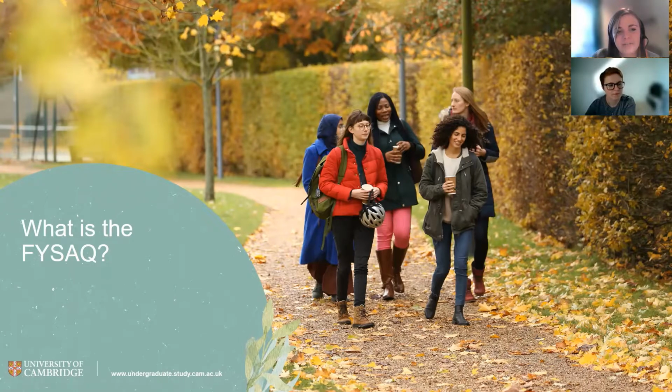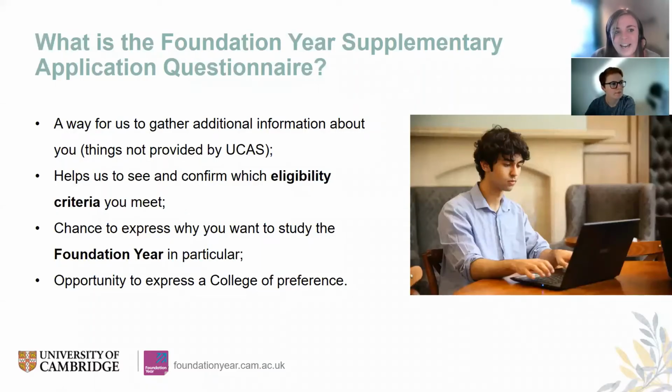The FY SAC is essentially just an additional questionnaire that we send out after you've submitted your UCAS application to us. This allows us to gather additional information that you have not provided on your UCAS application. So for example, for the foundation year in particular, this means that we will ask you to submit your eligibility evidence, which I think Alex will talk about later on in the video. It's also a chance for you to talk about why you are interested in the foundation year in particular.